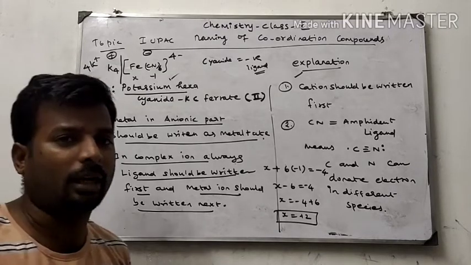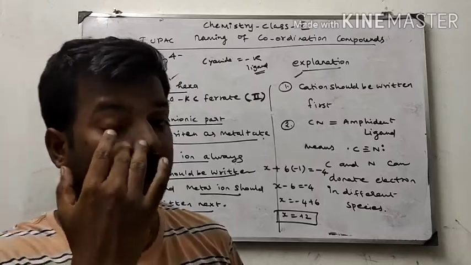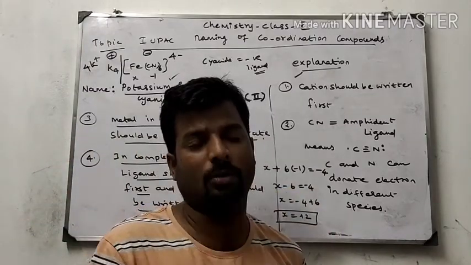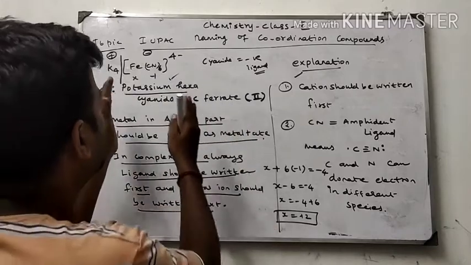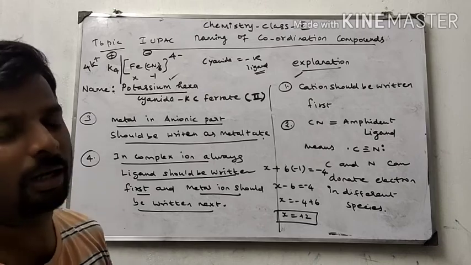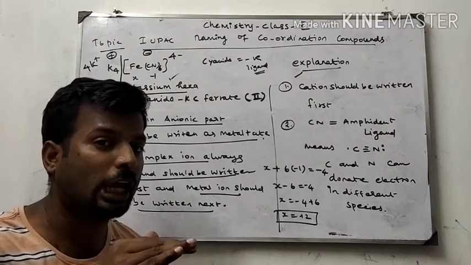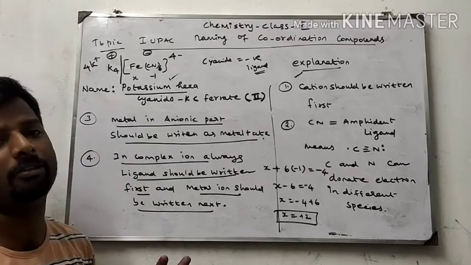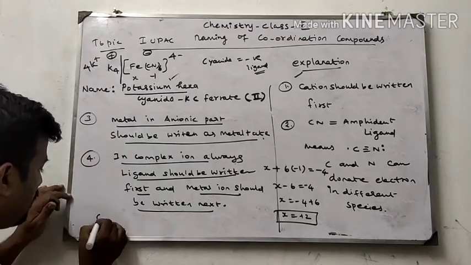Whenever many ions are present in the counter ion, it does not matter. You have to write just their name. That is the rule for the counter ion. Only inside the complex do we mention hexa, tetra, and so on. Outside the complex, we simply write the name.